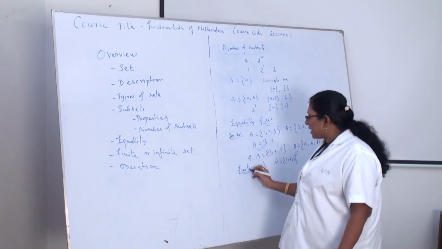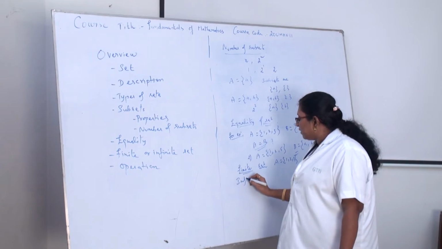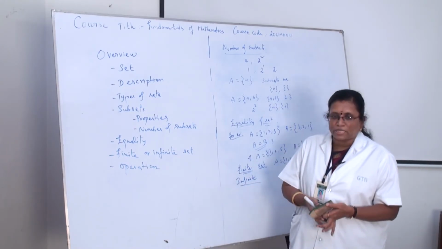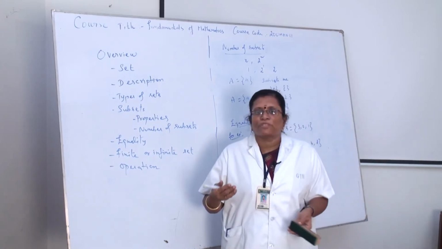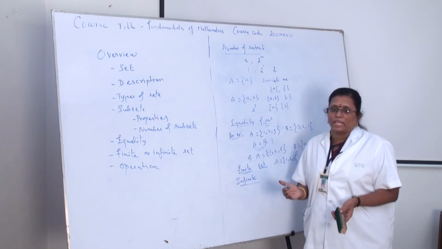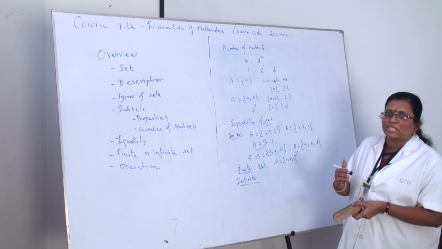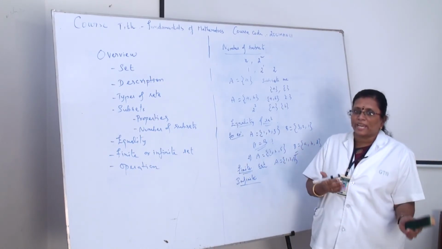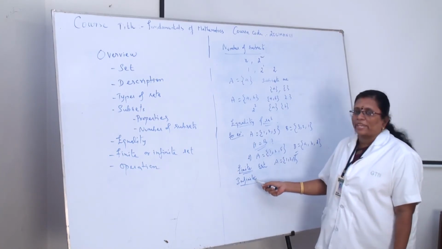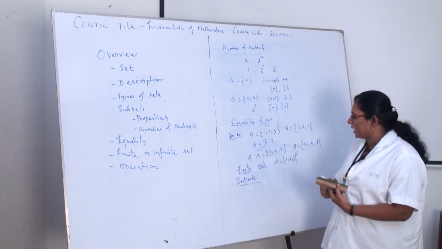Okay. So, if the finite set is there, then the next one is the infinite set. What is the meaning of an infinite set? It is nothing but the opposite of the finite set. Okay. A finite set, you can simply count and tell. Infinite means which is not finite. A set which is not finite is said to be an infinite set. Okay. Infinite set.